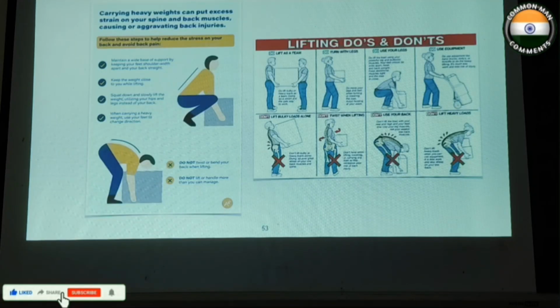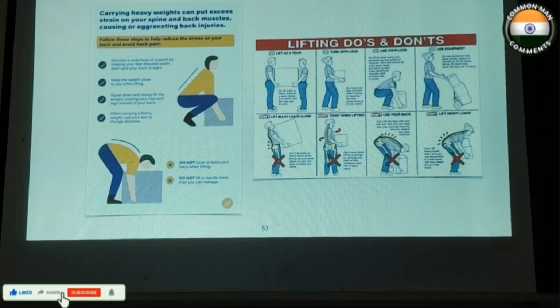And one more thing is carrying heavy weights can put excess strain on your spine and back muscles, causing or aggravating back injuries. So at the workplace, this is what they have to follow. The spine should be straight, and while bending, most of the weight should be taken by the limbs, knees, and weight should be kept near to the body and avoid overlifting and overbending forward.